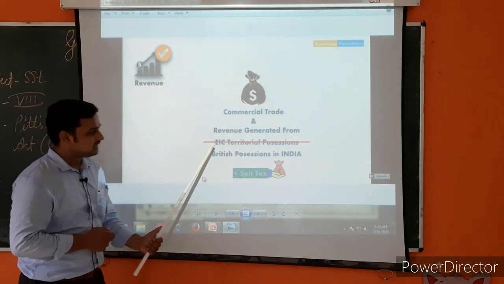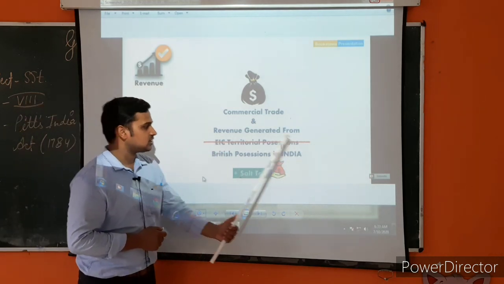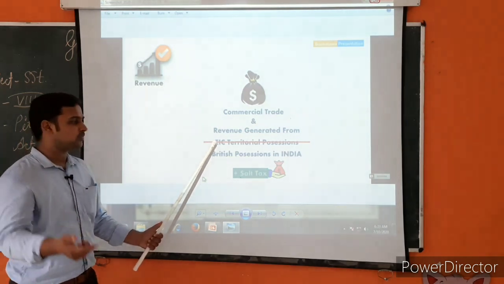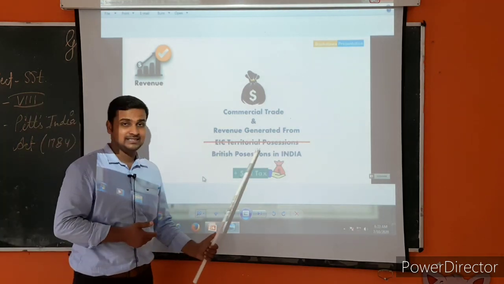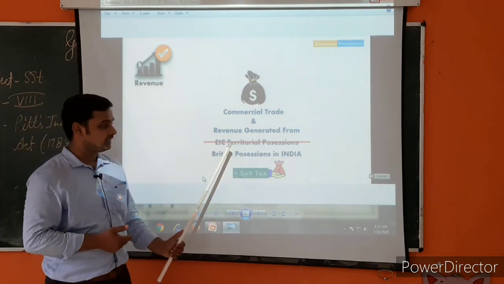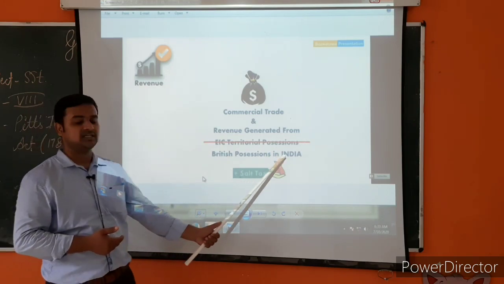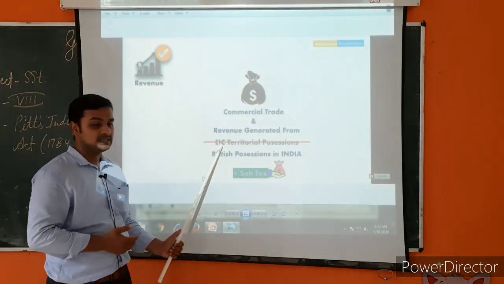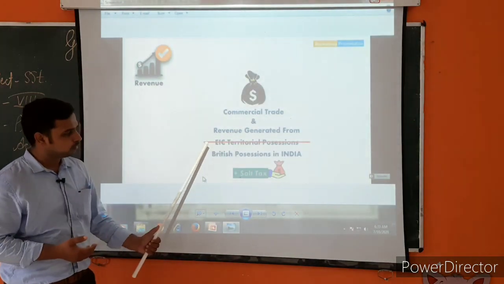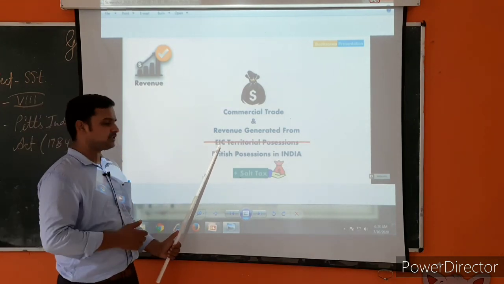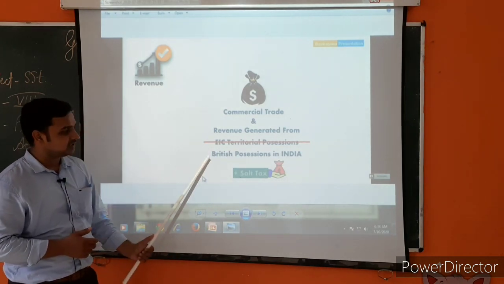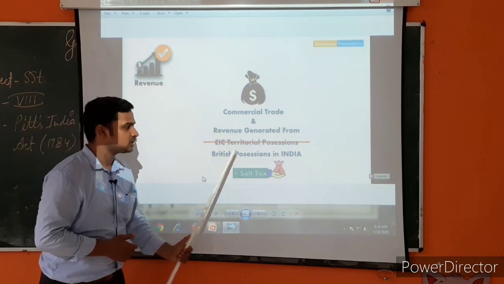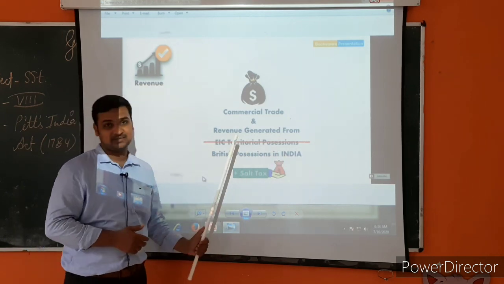EIC territorial possessions were deleted, and British possessions in India was named instead. So nothing new, only the name has changed, and it was suggested as British possessions in India.